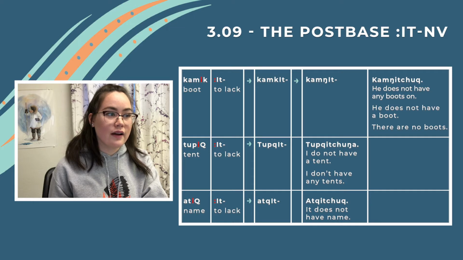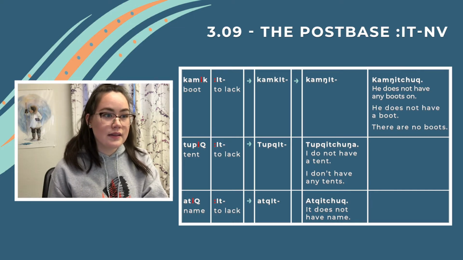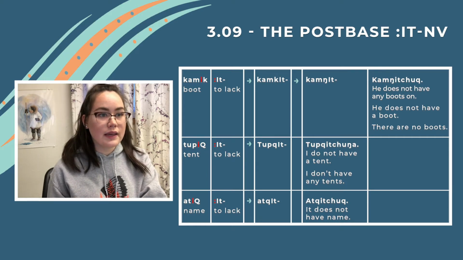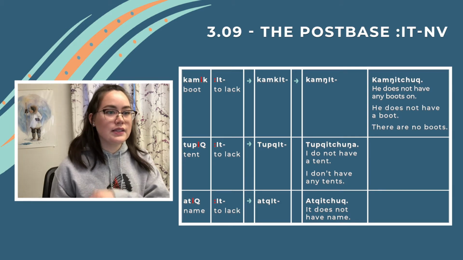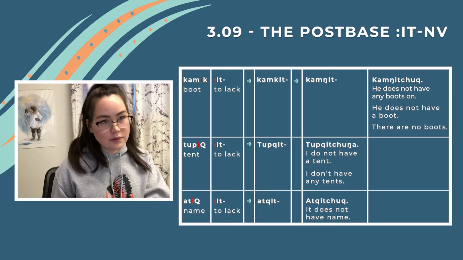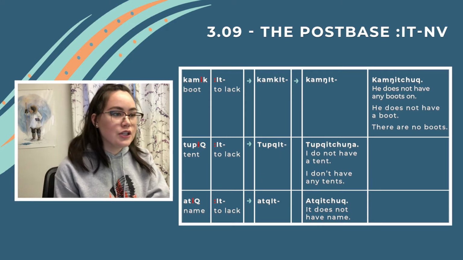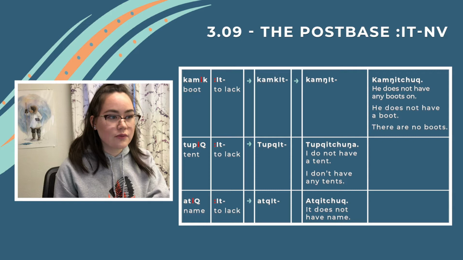We take off that i, kamkit, then we apply assimilation, then it would be kamnit. Kamnitchuk. He does not have any boots on. He does not have a boot. There are no boots. The second one, tupik: t-u, single consonant, weak i, strong q.